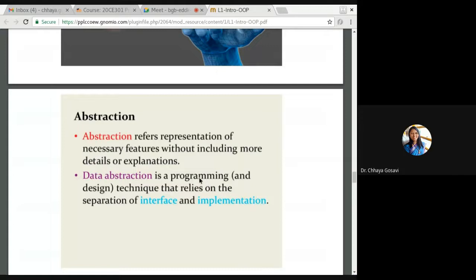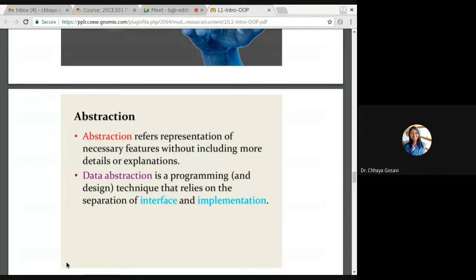Data abstraction in a program is a design technique that relies on separation of interface and implementation, and that is the thing that Java does. Java separates its interface and implementation. You can write a class and its hierarchy in one Java file and the main program in another Java file. So main is what? Interface or application. And its implementation is where you have written a class and its hierarchy. And that class and its hierarchy you can use for any other application too.